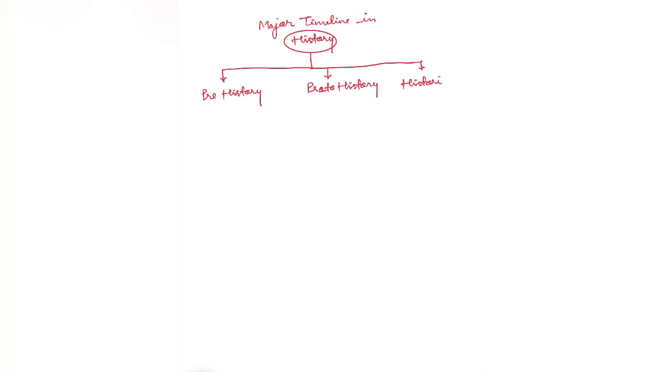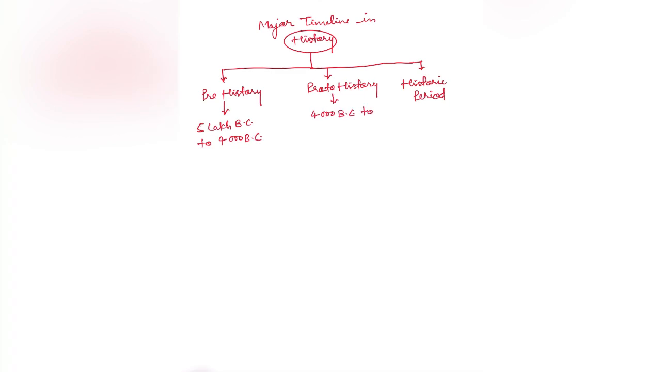In this video, we are going to do major timelines in history. We have already learnt about the prehistory, proto-history, and historic period. We know that prehistory extends from 5 lakh BC to 4000 BC. Proto-history extends from 4000 BC to 1500 BC, and the historic period extends from 1500 BC onward.